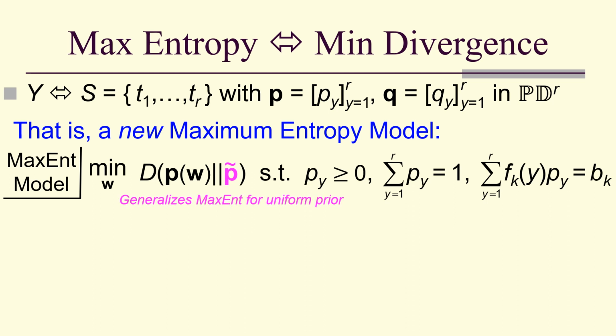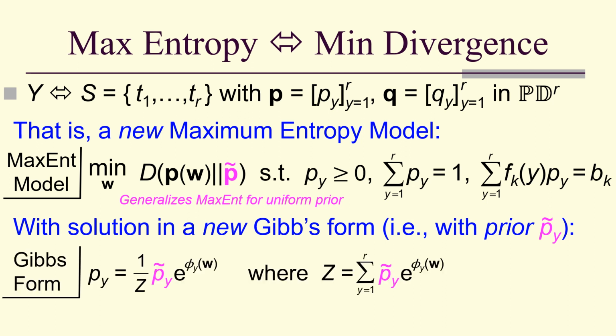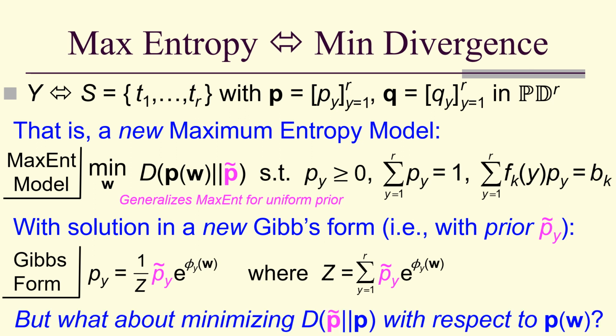And notice that it would reduce to the ordinary if we used uniform priors. And our solution is going to be in a different Gibbs form, a new Gibbs form that has this prior in it. But what about minimizing the KL divergence with respect to the second argument?